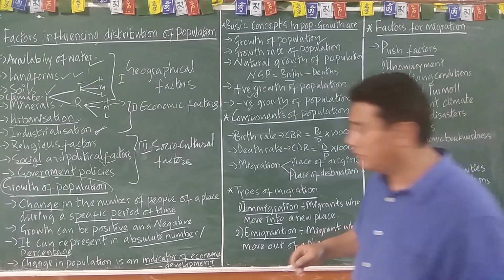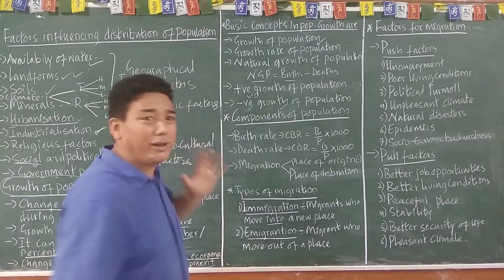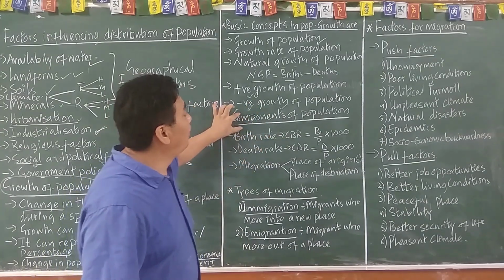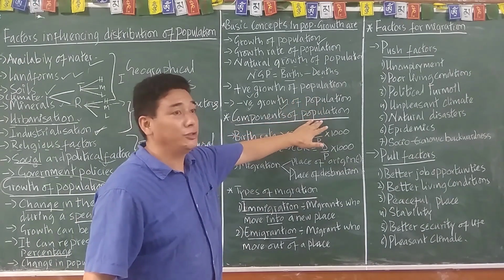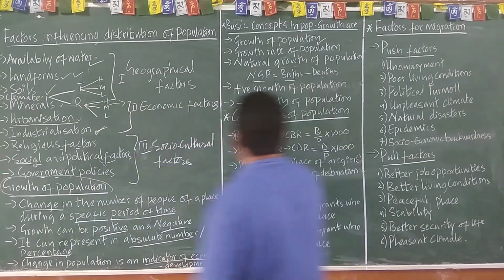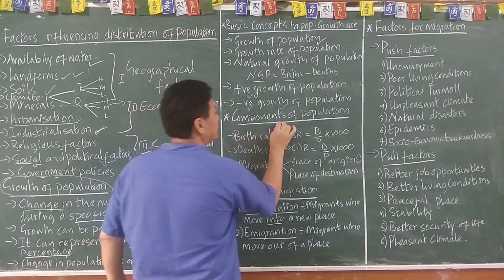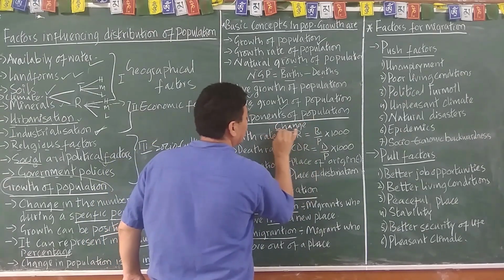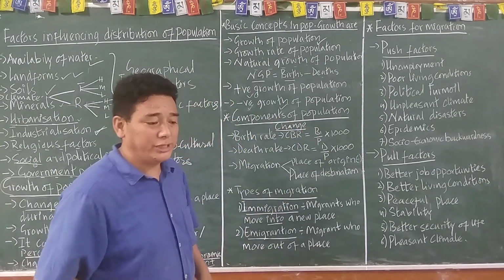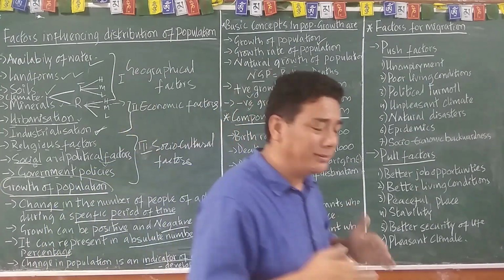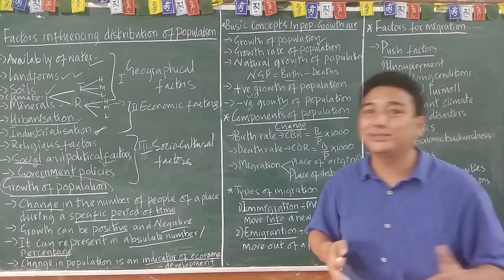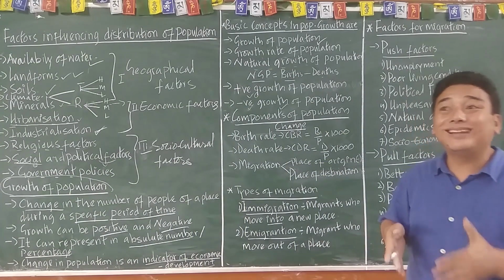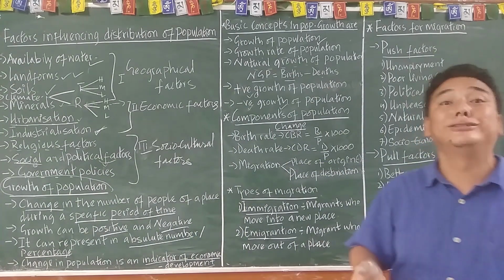Now we are going to discuss a very important part of the population chapter, right? Components of population change. So what are the components of population change? What makes the population change? Or which ingredient will make the food delicious also?